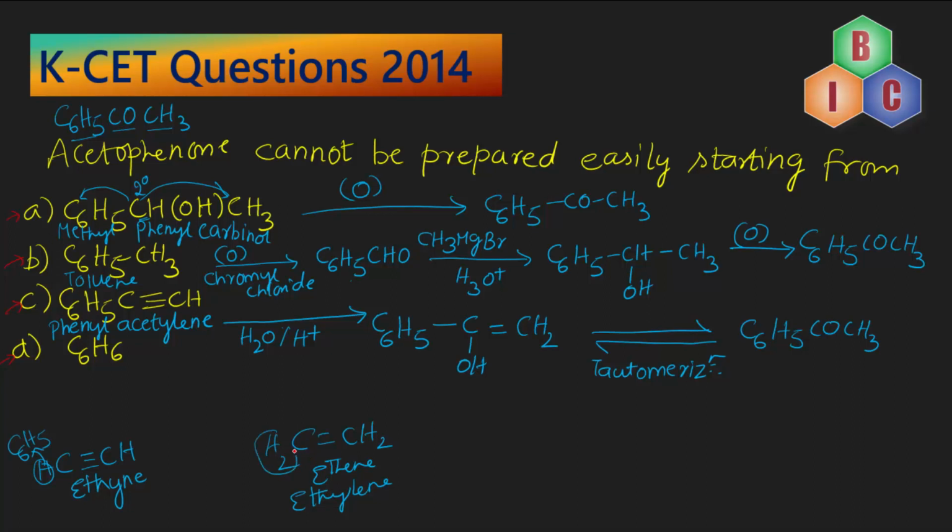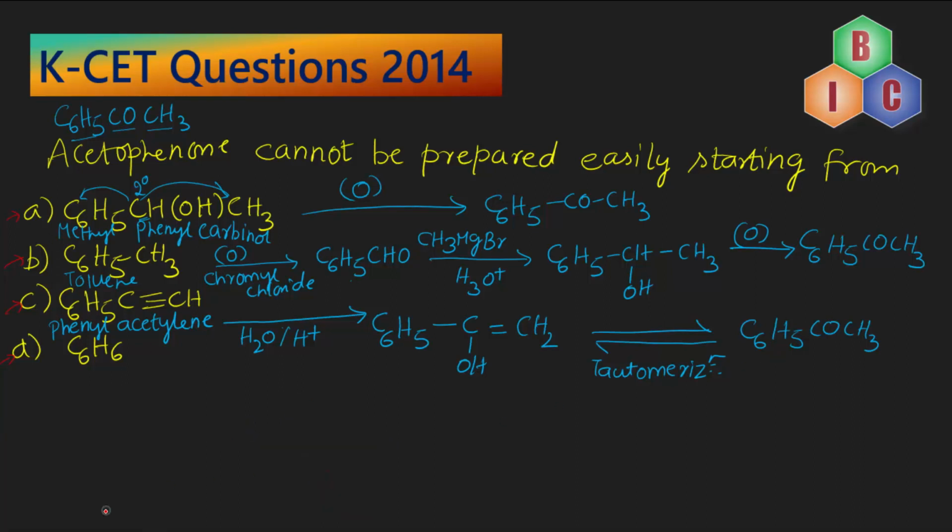The two hydrogen atoms of one of the carbons is replaced, one by OH group and another one by C6H5. So the name of this compound will be 1-hydroxy 1-phenyl ethene. This has undergone tautomerization to give us acetophenone.